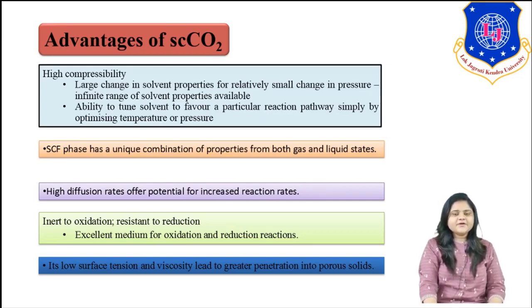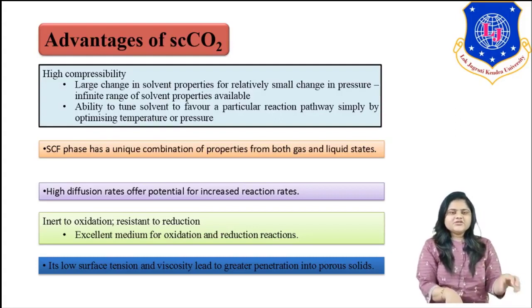Another advantageous property of supercritical fluid is its high diffusion rate, which offers the potential for increased reaction rate. Because of the high diffusion rate we can achieve a higher reaction rate. In a conventional solvent, to change the physical properties we need to change the pressure by a huge amount.